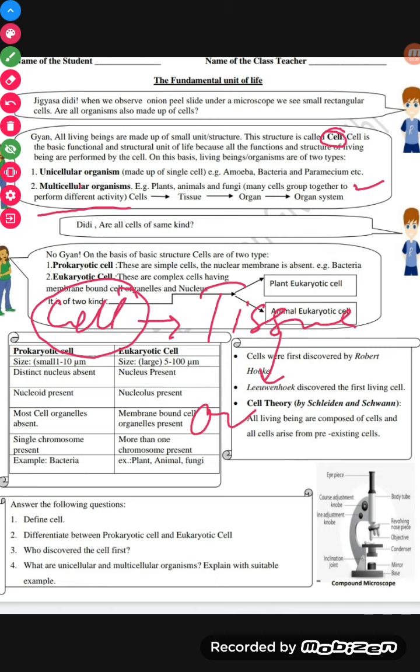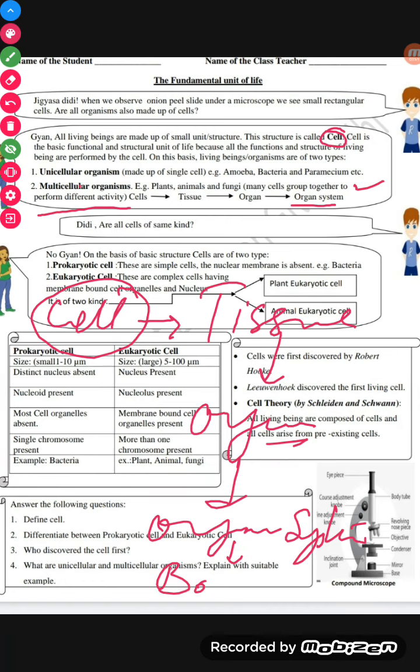Tissues combine, they will form organ. Okay, and when organs combine, they will form organ system. And when all organ systems combine, they form a complete body, a living body.